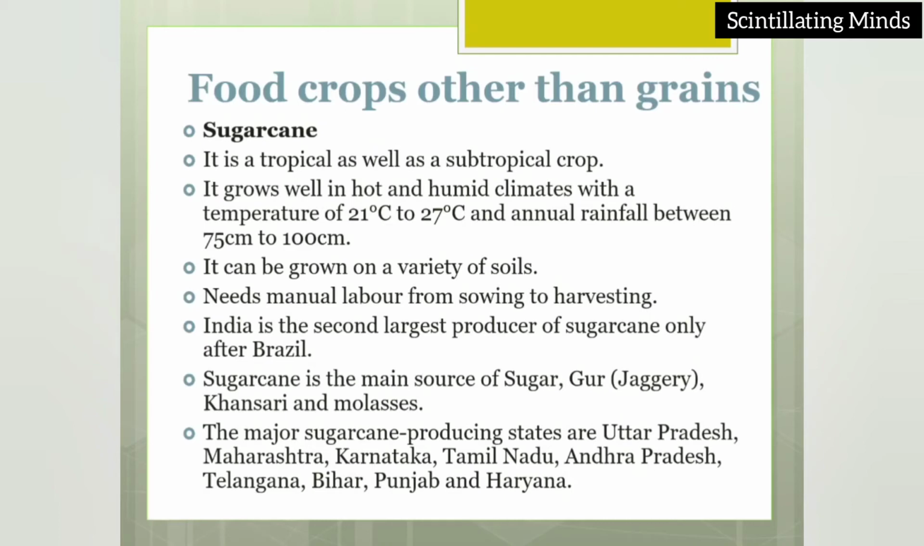It can be grown on a variety of soil. There is no specific soil. It can be grown in different types of soil. It needs manual labor from sowing to harvesting. It is a kind of plantation crop which needs more people to work in the field for sowing and harvesting too. India is the second largest producer of sugarcane, only after Brazil.